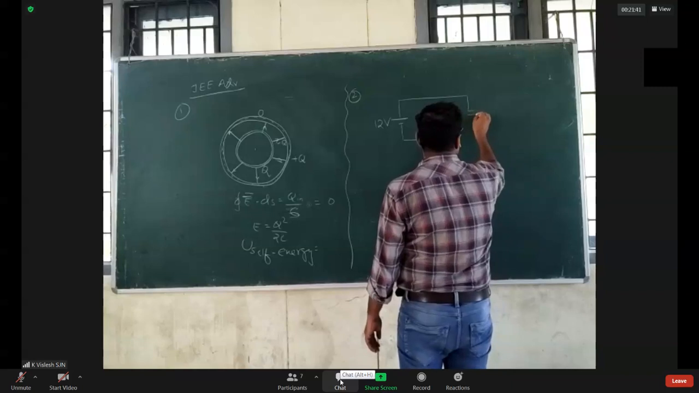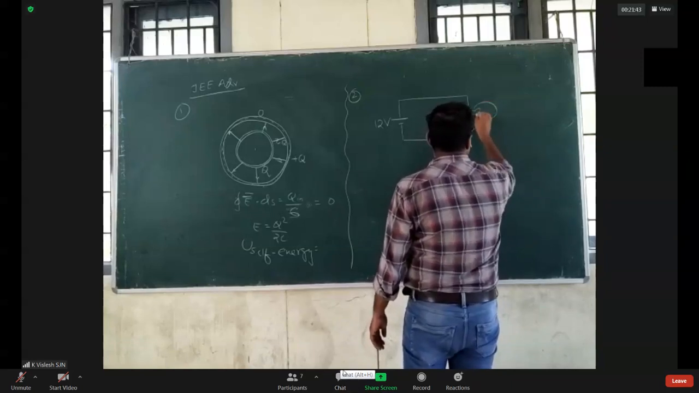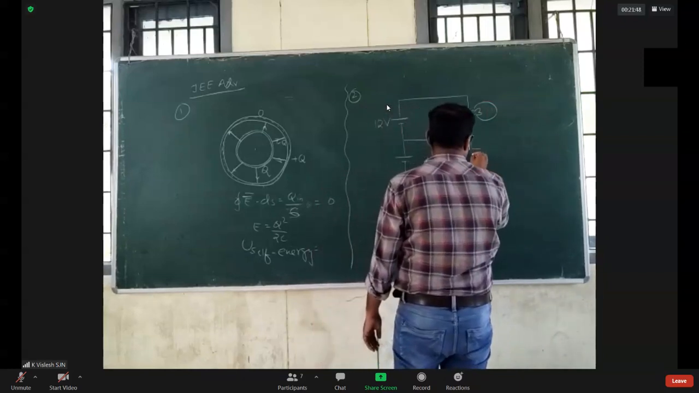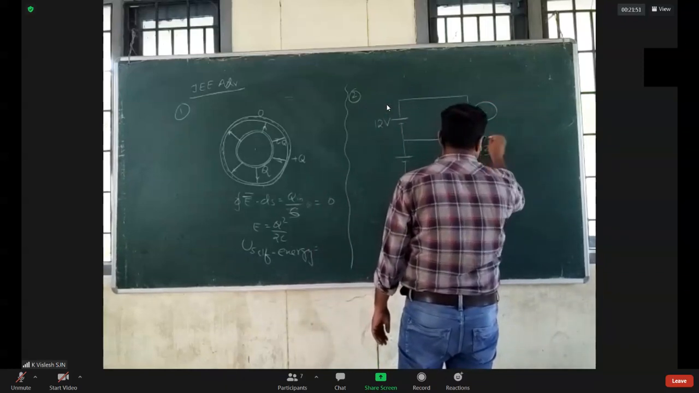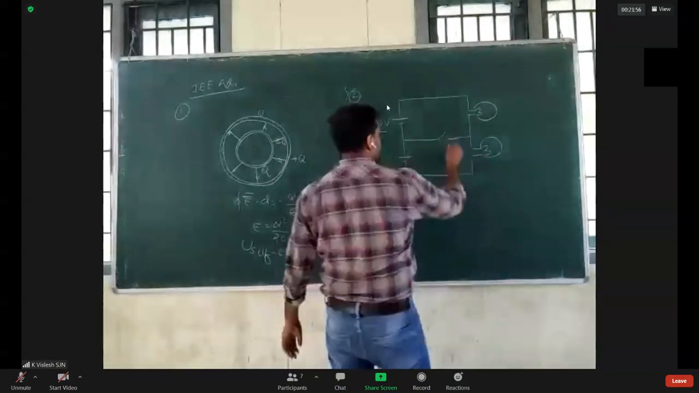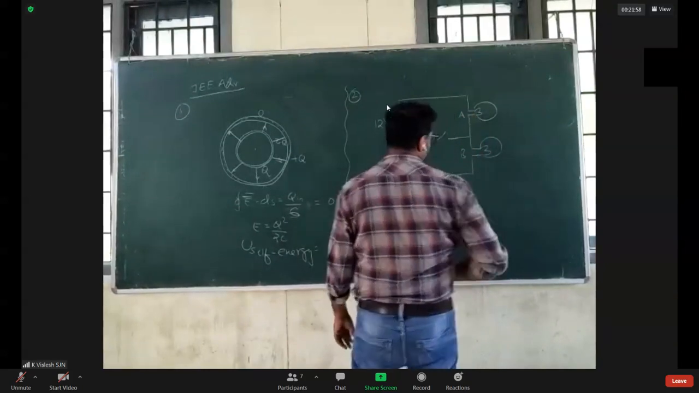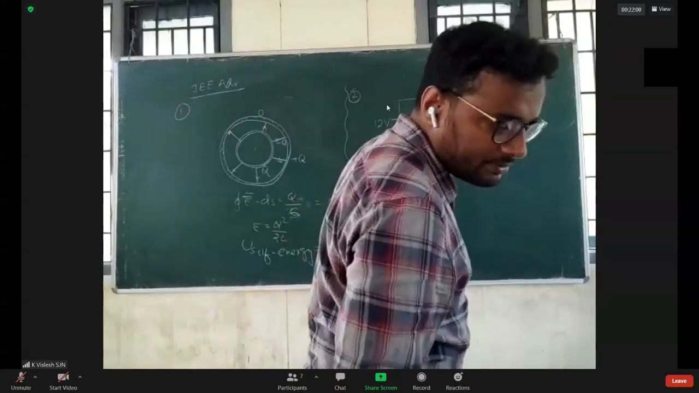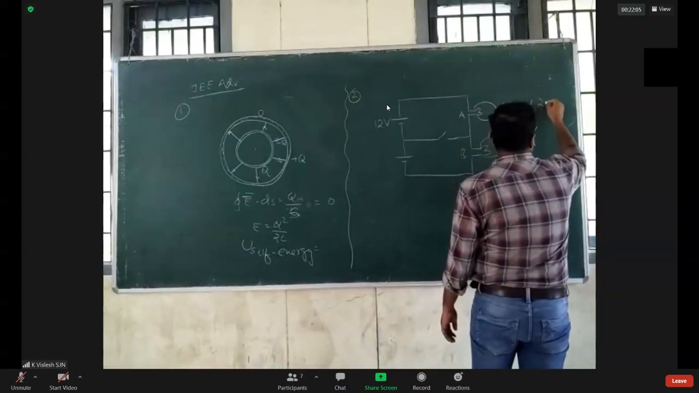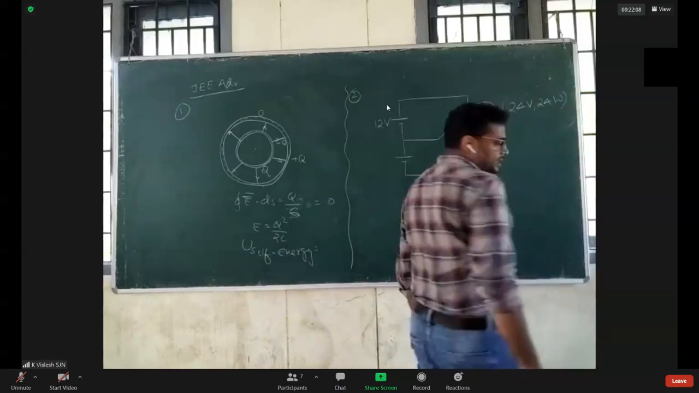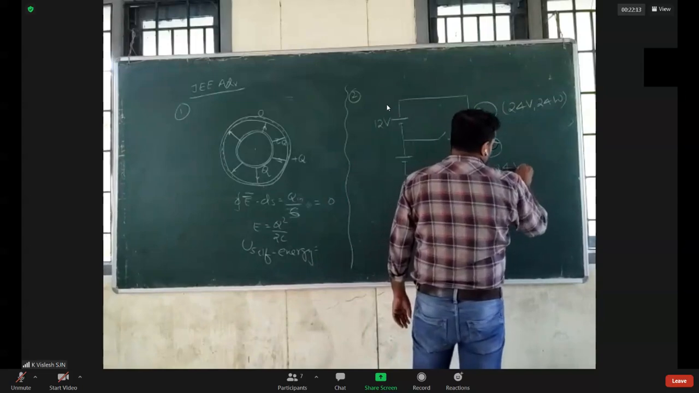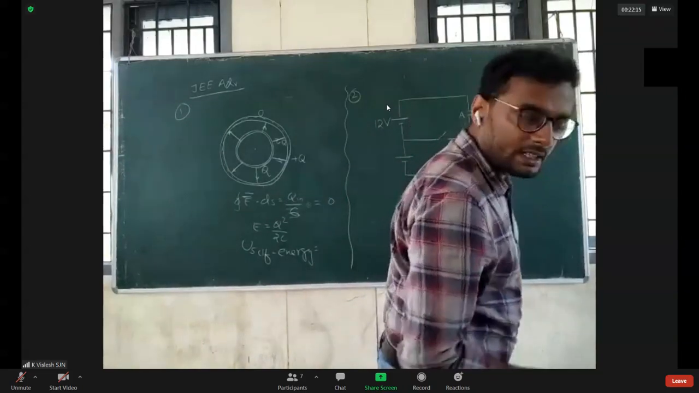So we have here two bulbs, A and B. Their ratings are given. Rating means their power and operating voltage: 24 volt and 24 watt for one, and 24 volt and 36 watt for the other.